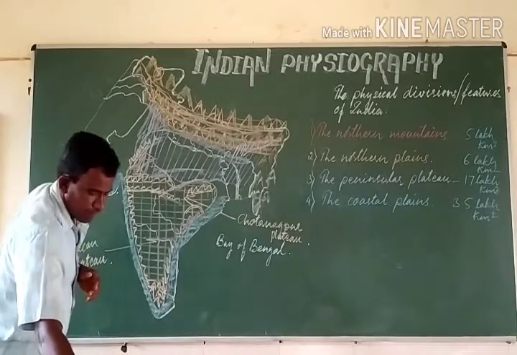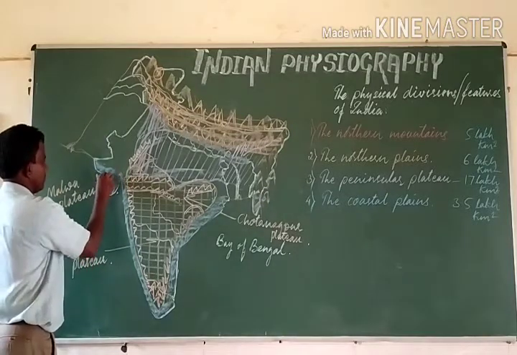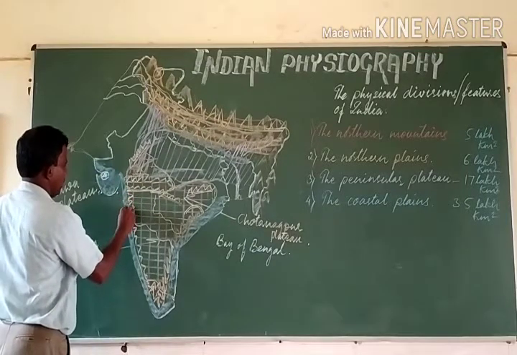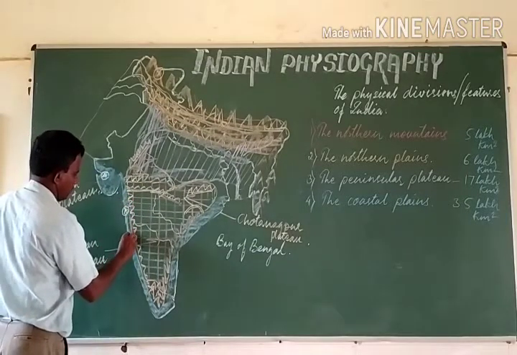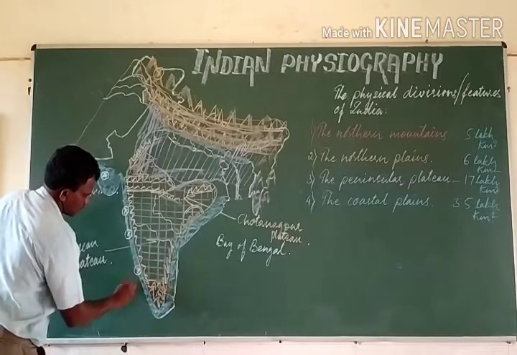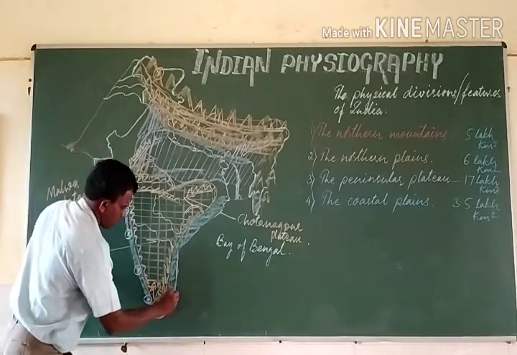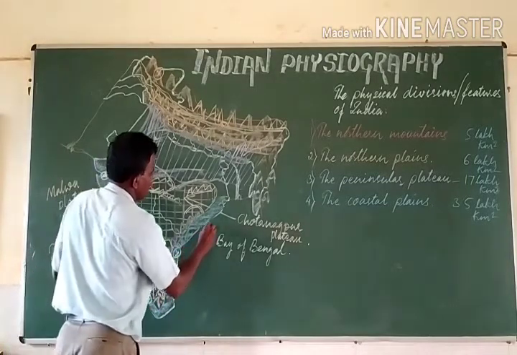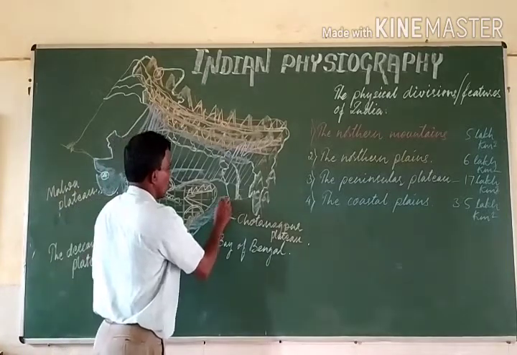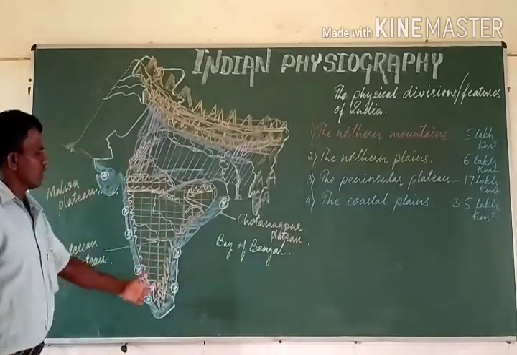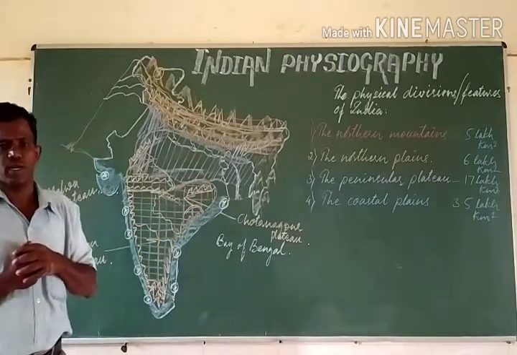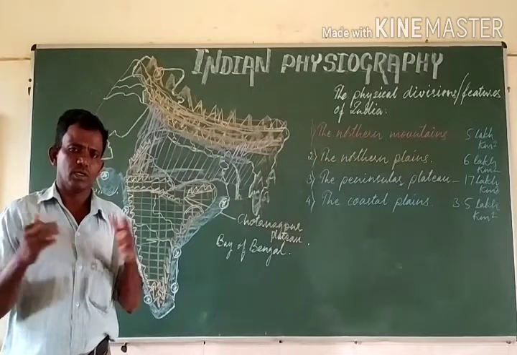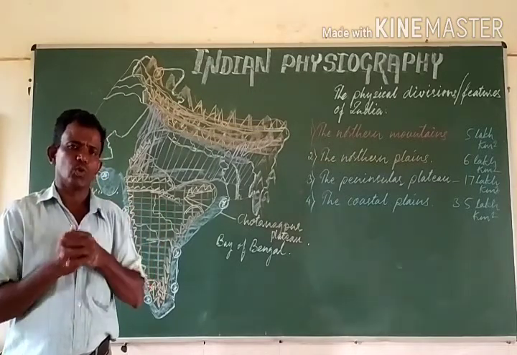Say Port Kandla, say Mumbai, Goa, Mangalore, Kochi, Chennai, Visakhapatnam, then Kolkata. These ports are quite famous in respect of foreign trade, or the sea and oceanic routes are concerned.